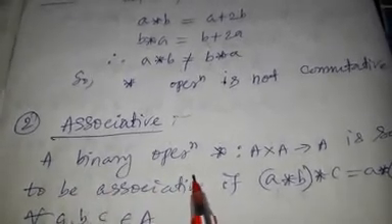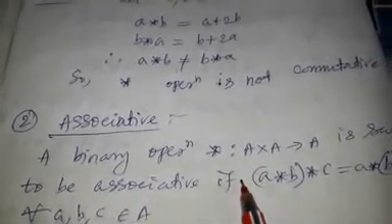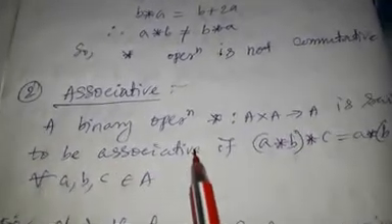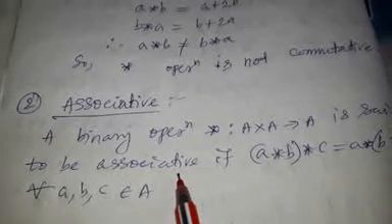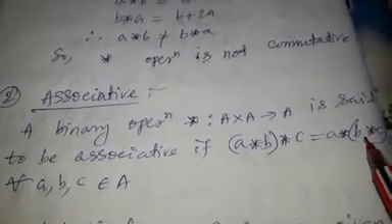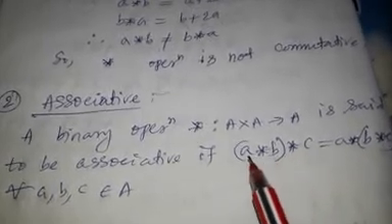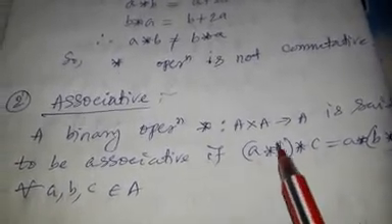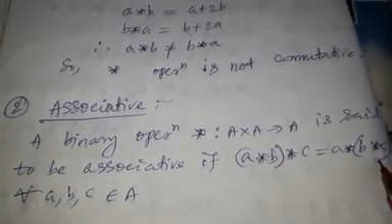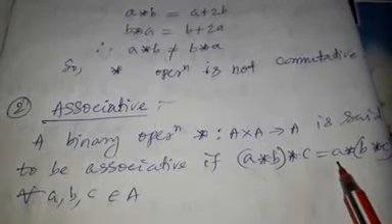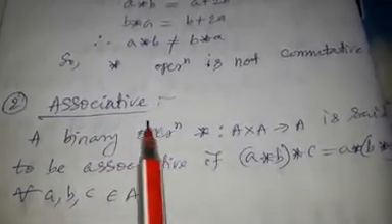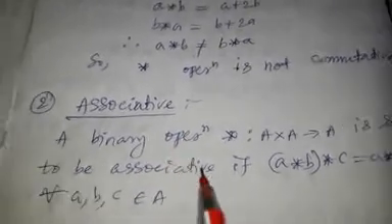A binary operation star such that A cross A to A is said to be associative if (A star B) star C is equal to A star (B star C). That is, if we operate A with B and then with C, the result equals operating B with C and then with A. Then we can call it associative.